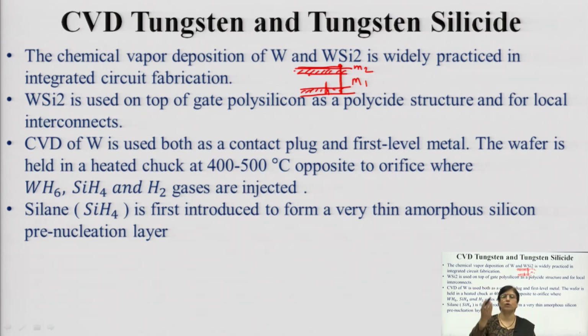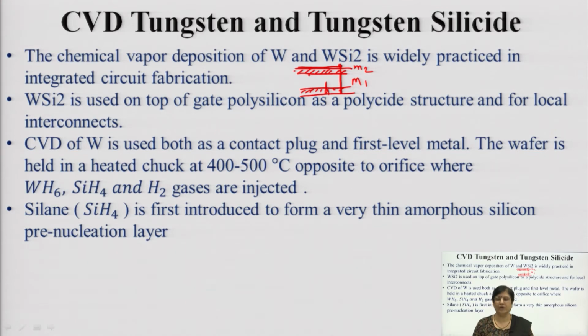If I am using plugs for establishing such contacts, such tungsten plugs are very popular in my IC fabrication. Tungsten plugs are the most recommended, and such vias can also be created for multi-level metallization. These come very handy.